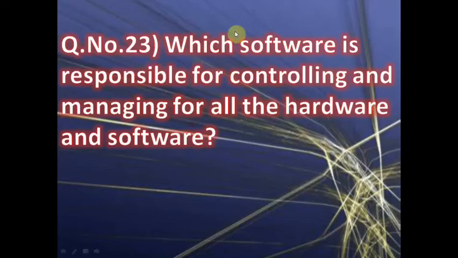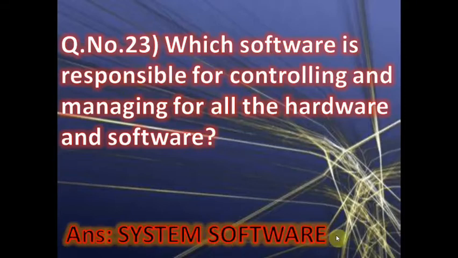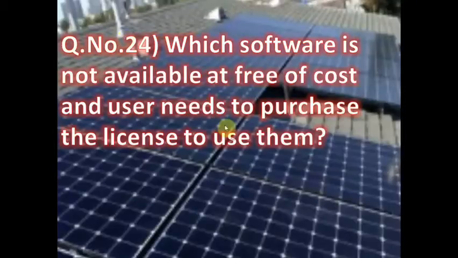Now next number, which software is responsible for controlling and managing all the hardware and software components in the computer system? It means which is the main software. The answer is system software. It means this is the system manager. It manages all the hardware and software resources, so that we are able to do any work in the computer.